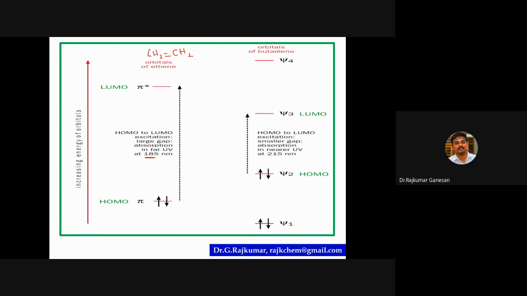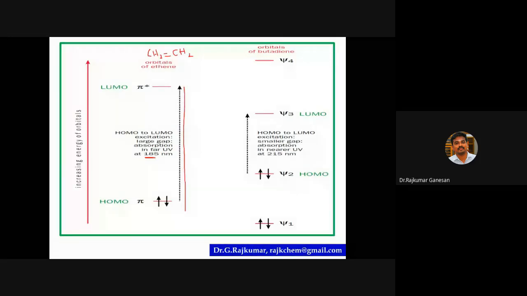And look at this energy gap. It is very high. When compared to butadiene, look at this. So this is 1,3 butadiene, and look at this HOMO here. Psi2 is a HOMO. This is a wave function: psi1, psi2, psi3, psi4. Psi1 and psi2 are bonding, and psi3 and psi4 are anti-bonding.